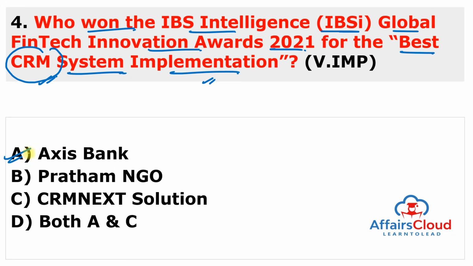And this award goes to Axis Bank, and second is CRM Next Solution. So the answer of this question is both A and C. It means the answer of this question is D. So Axis Bank and CRM Next Solution won this IBS Intelligence, or you can say Global Financial Technological Innovation Award for 2021 for the best customer relationship management system implementation category.